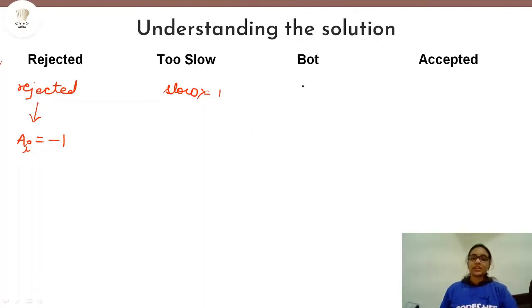Now the third verdict is bot. So in bot we had n problems, right? In all of the n problems, the candidate should have taken time greater than -1 and less than or equal to 1. So if this is the range in which the time lies for all the n problems, then we will give the verdict as bot.